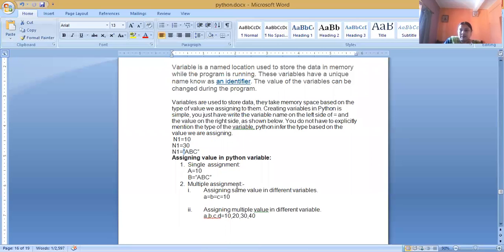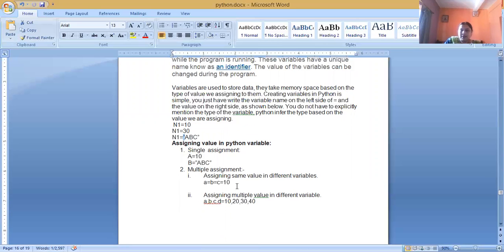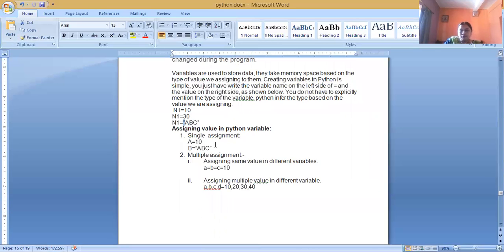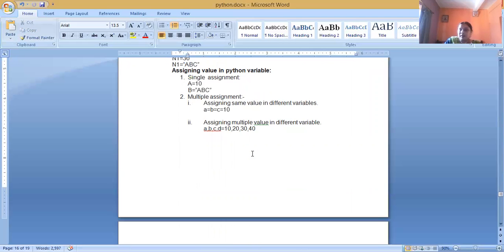In Python, we have already discussed that a value can be assigned in different ways. First is single assignment, meaning A equals 10, B equals ABC. Second is multiple assignment, which can be performed in two ways.